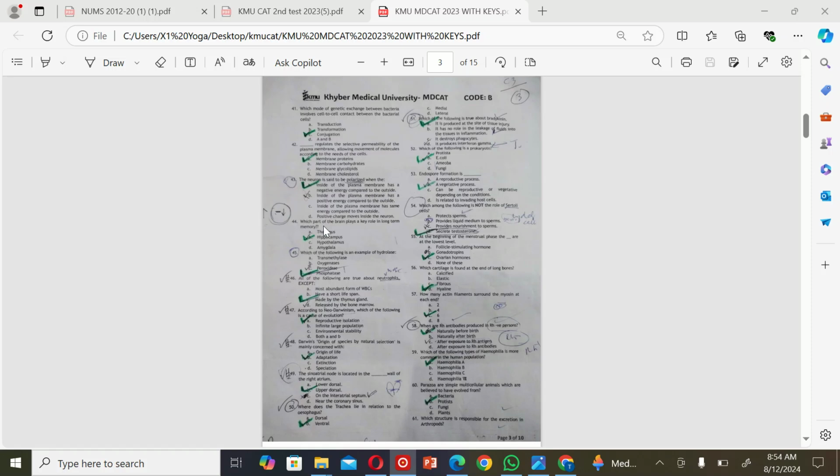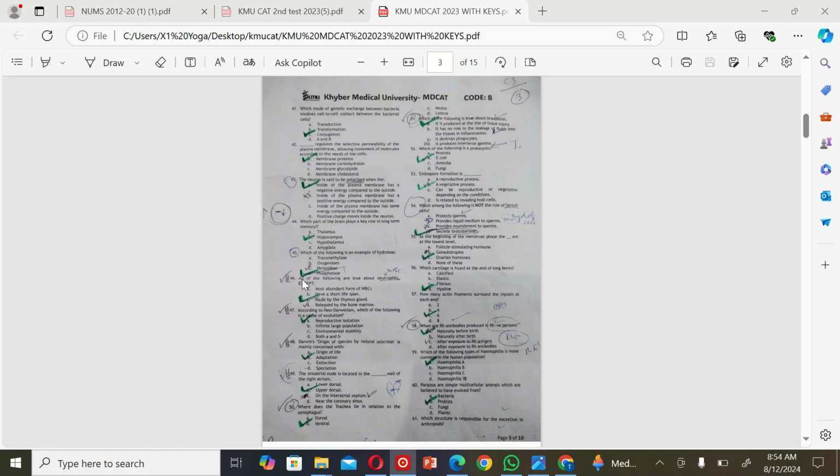The next MCQ is: which part of the brain plays a key role in long-term memory? A. Thalamus. B. Hippocampus. C. Hypothalamus. And D. Amygdala. So the correct option is B. Hippocampus. The next MCQ is: which of the following is an example of hydrolysis? A. Transmethylase, B. Oxygenase, C. Peroxidase, and D. Phosphatase. So the correct option is D.